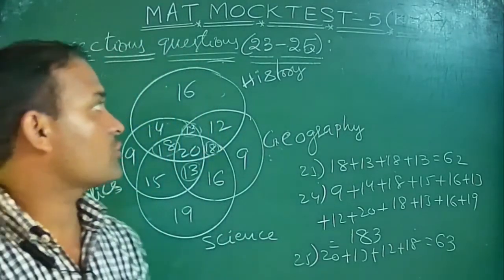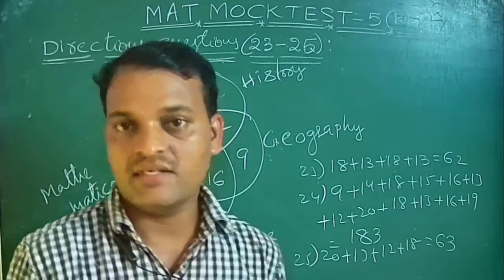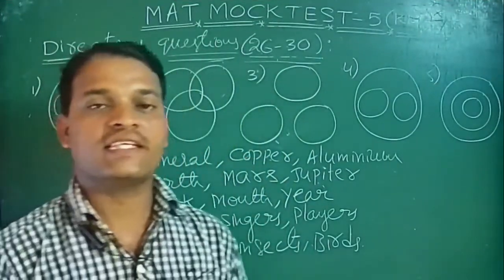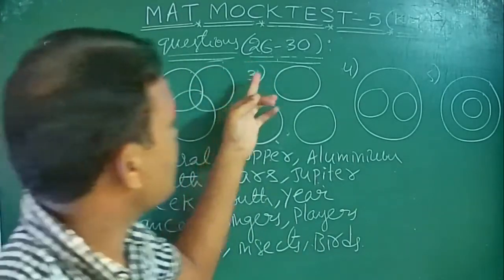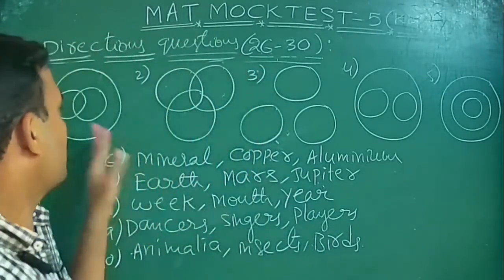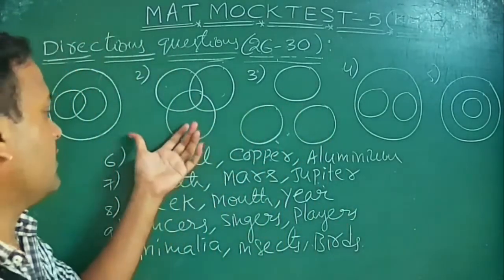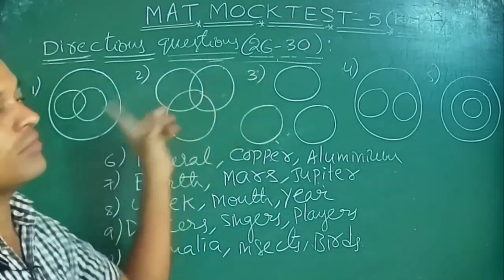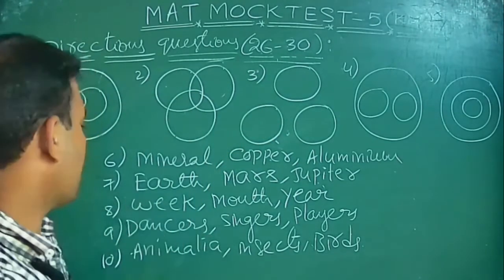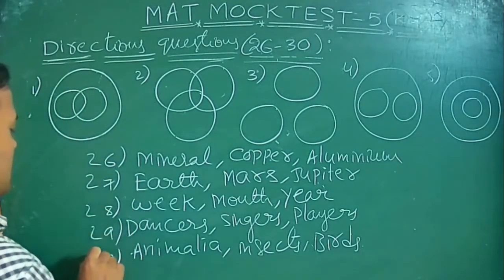Okay, these are the questions for Venn diagrams, directions questions 23 to 25. So next I am going to explain the 26th question. The next directions questions are 26 to 30. Here 5 options are given. Based on the Venn diagram, for each question you need to identify which is the suitable diagram. So this is 26, 27, 28, 29, 30, right?